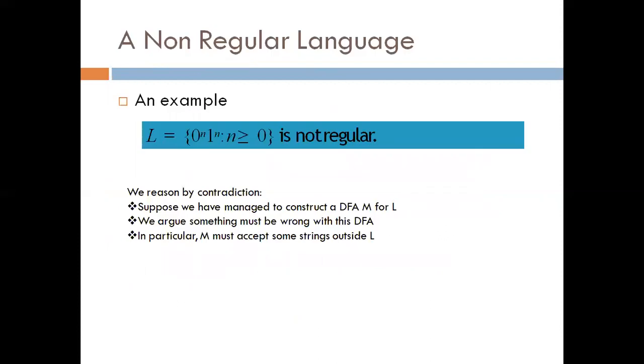What is a non-regular language? We have an example, that is L is equal to 0^n 1^n, where n is greater than or equal to 0. This language is not regular. How can we prove that this language is not regular?